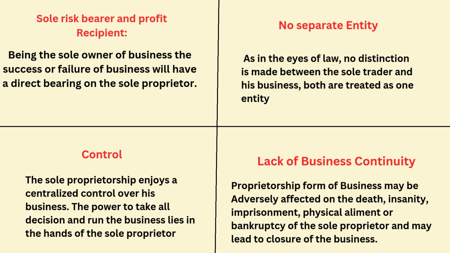And the next one is sole risk bearer and profit recipient. What is sole risk bearer? If profit comes, you are going to enjoy. If risk comes, you are going to face the challenge. That is already mentioned here. Next one is control.